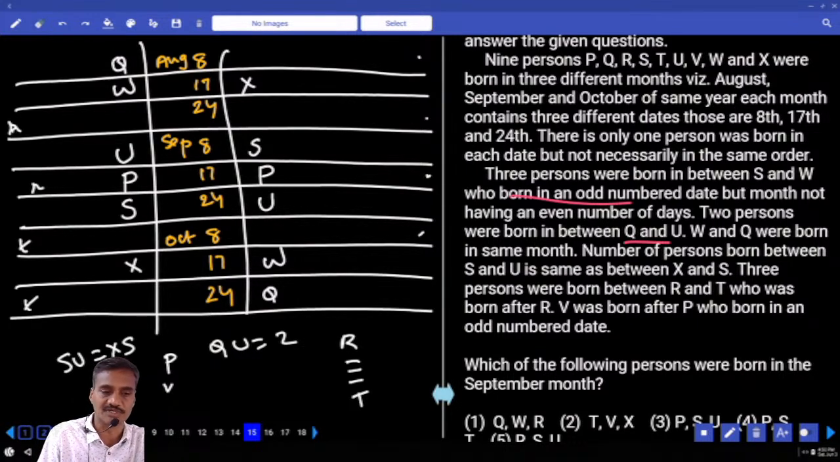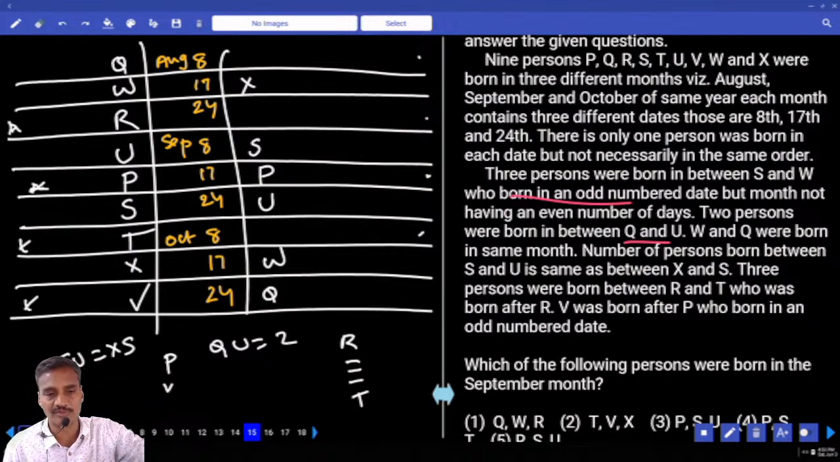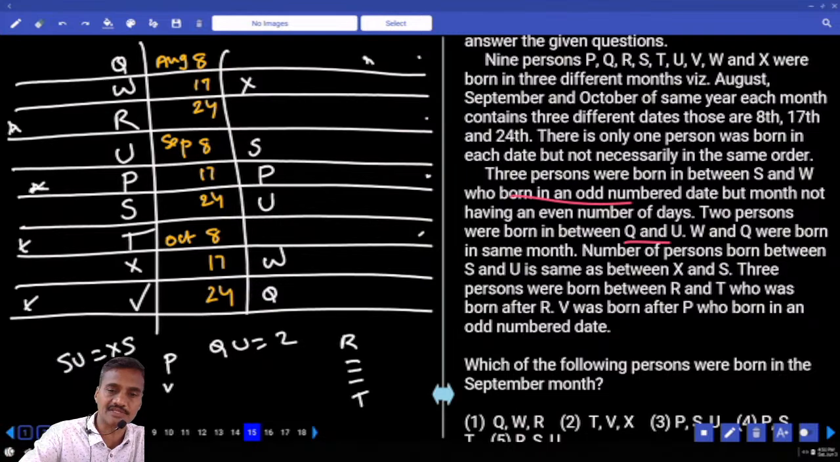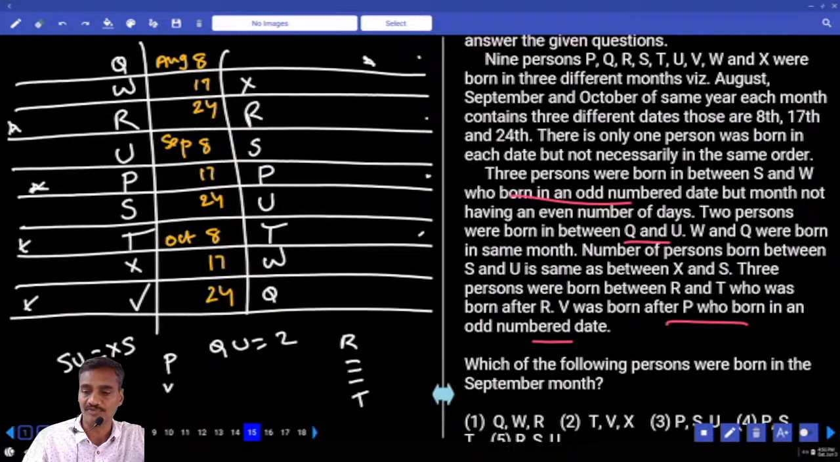Now if P is here, then between R and T, R cannot be here, R is here. Now if R is here, T is here. Then who is the person after? V is. Then coming back to this: if P is here, then R and T. If you take R at this place 1, 2, 3, not possible. And if R is here 1, 2, 3, then T will be here. And if T is here, V born after P is ruled out, because V is born before P. Clear? Hence this case is ruled out.